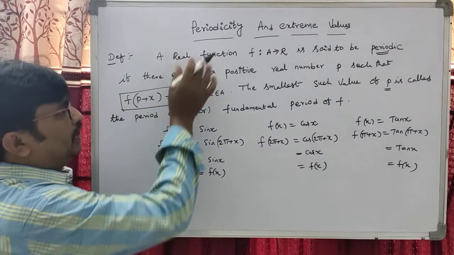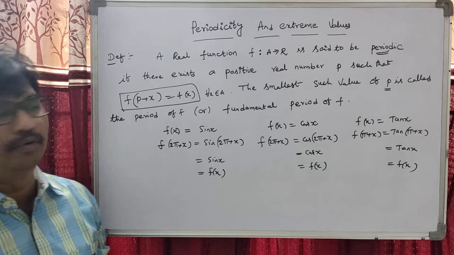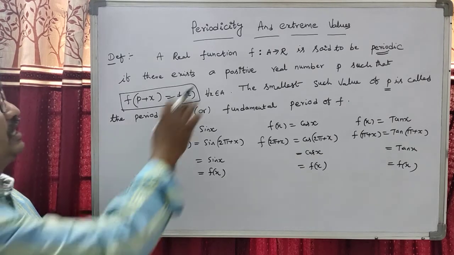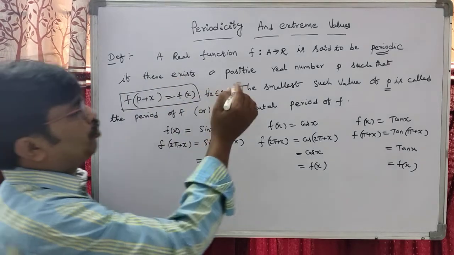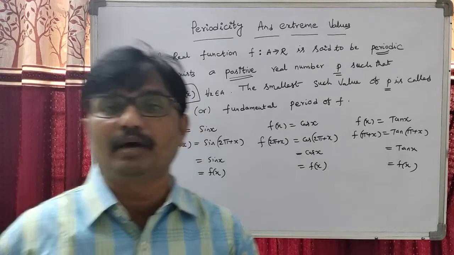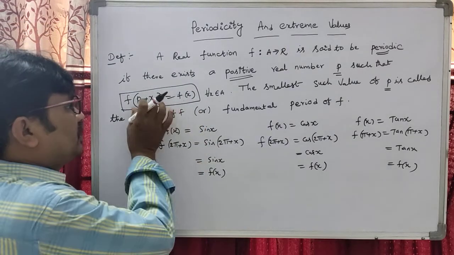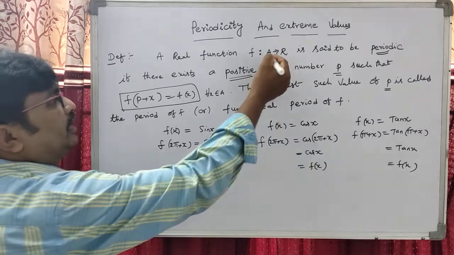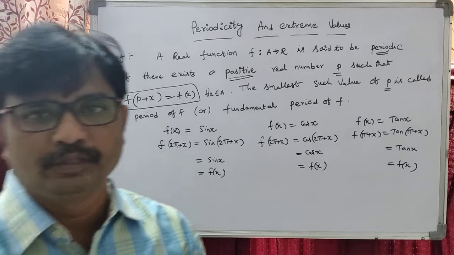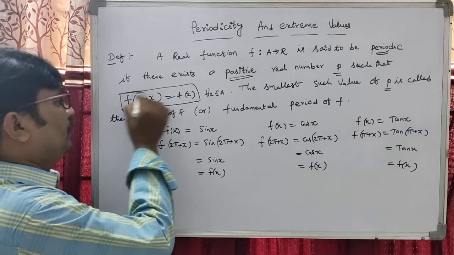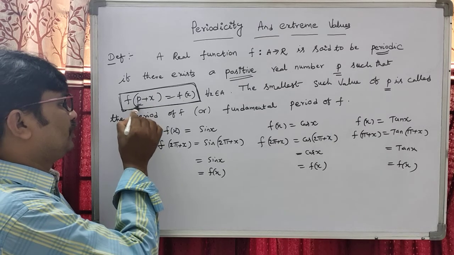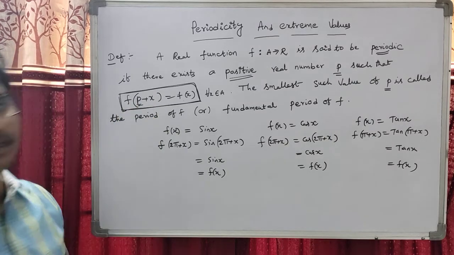So dear students, a real function f mapping A to R is said to be periodic if there exists a positive real number p such that f of p plus x equal to f of x for all x belongs to A. The smallest such value of p is called the period. My dear students, what we observed? When f of p plus x equals f of x, the smallest positive real value p is called the period.